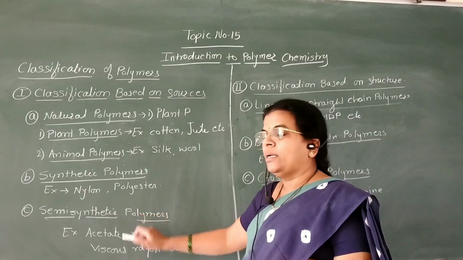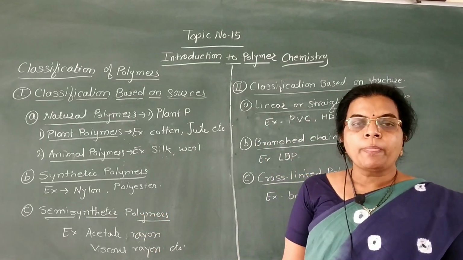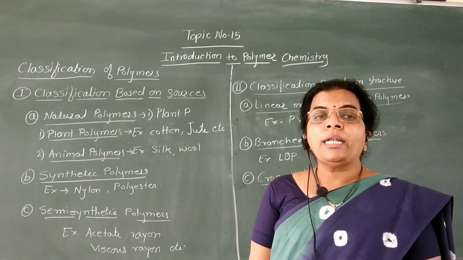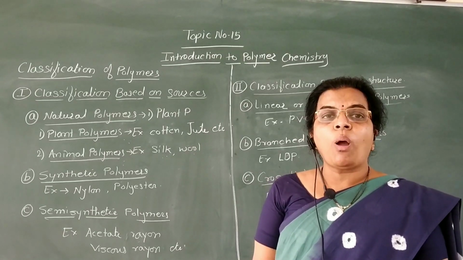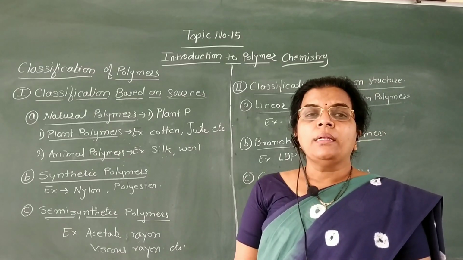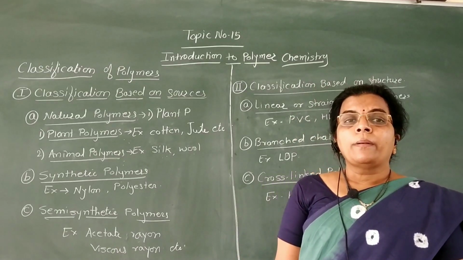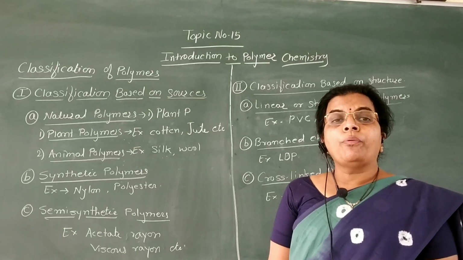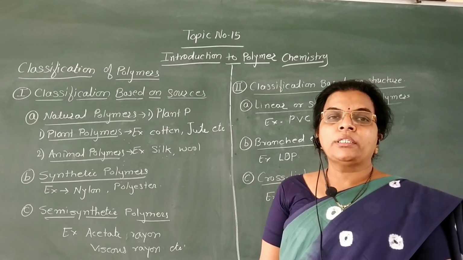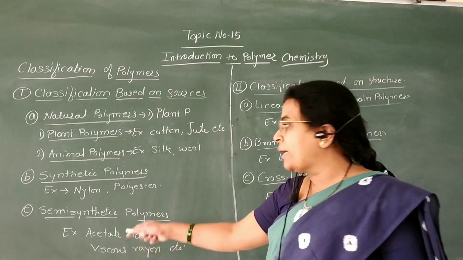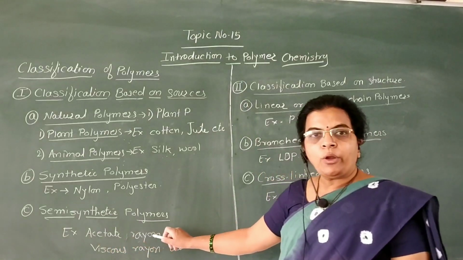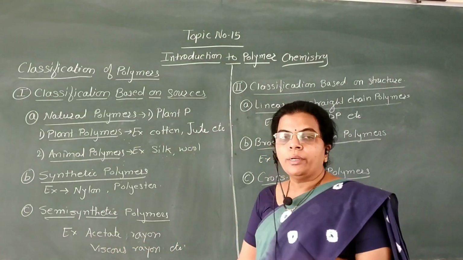Then third, semi-synthetic polymers. Semi-synthetic polymers are obtained from natural polymers by the action of various chemicals like acids and bases. Now here the properties of natural polymers are improved by using some chemicals and therefore they are named semi-synthetic polymers. For example, acetate rayon or viscose rayon.